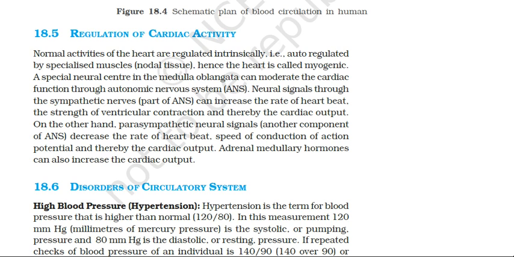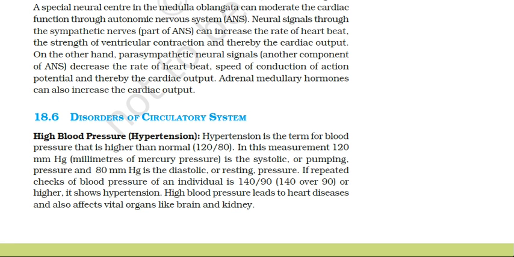Now I would like to move on to the disorders of the circulatory system. The first one is hypertension, normally termed as high blood pressure. It is the condition when the blood pressure of a person remains higher than the normal value over a long period of time. The normal blood pressure in an adult human is 120/80, which I have already discussed with you, and it is the measurement of pressure in millimeters of mercury, mmHg.